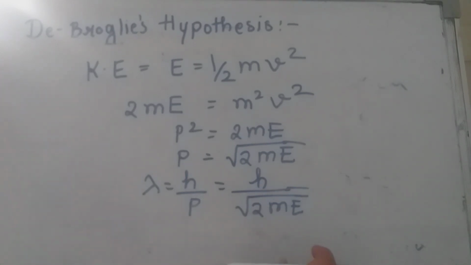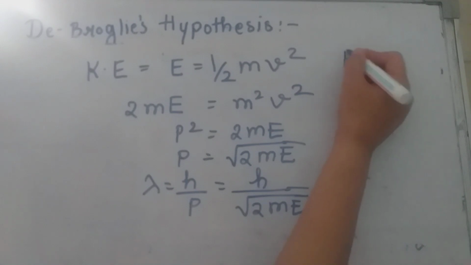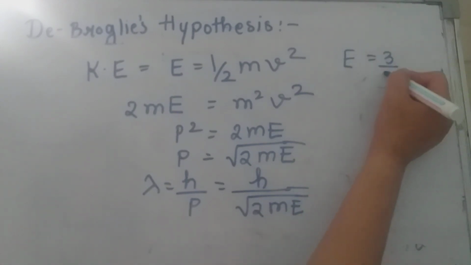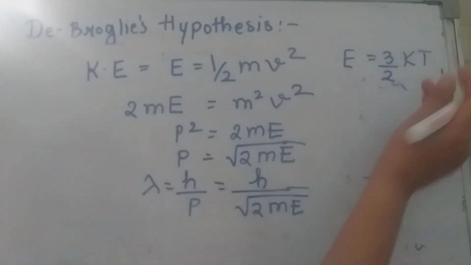Now, if the particle is at thermal equilibrium, then applying the kinetic theory of gases, the kinetic energy of that particle is given by E is equal to 3 by 2 kT.